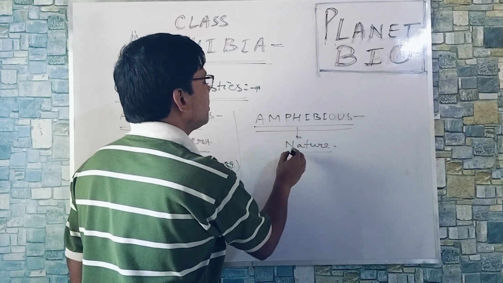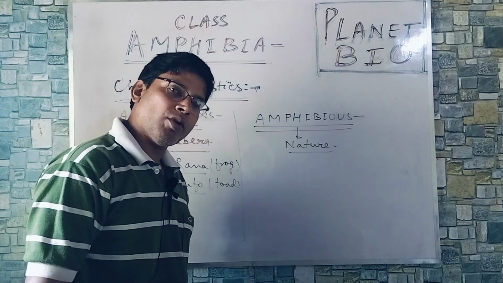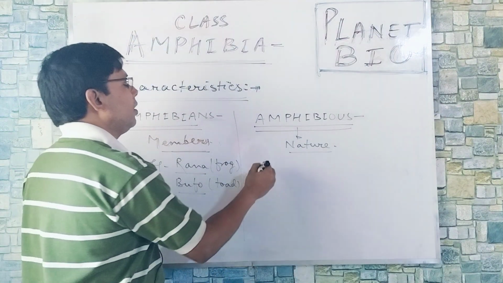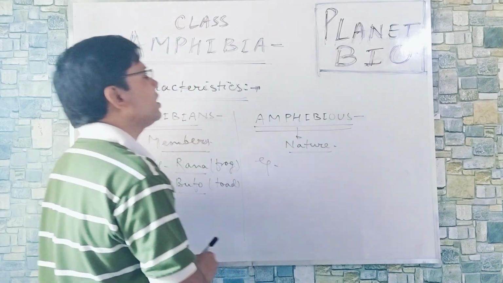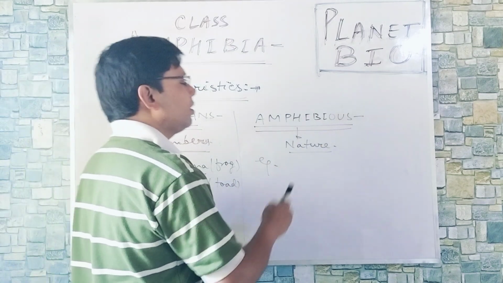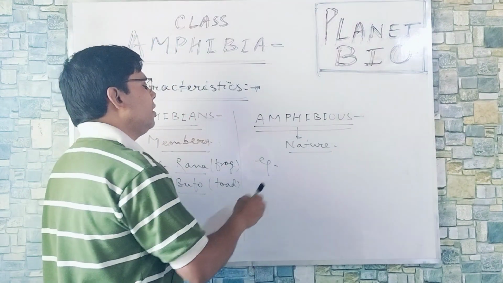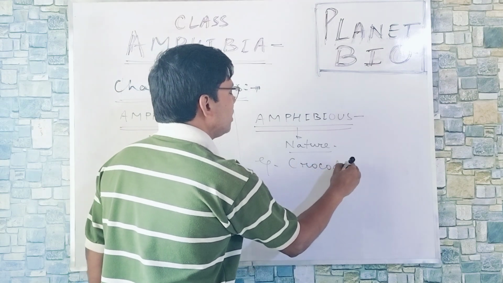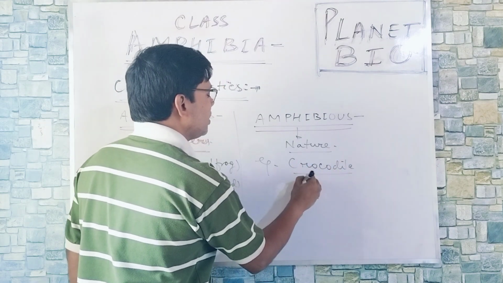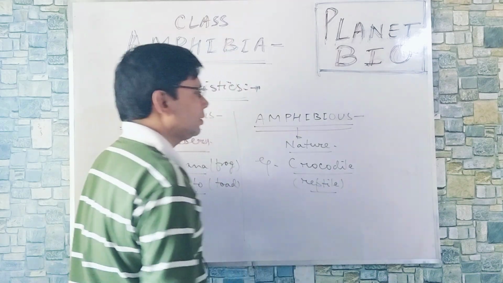They may be amphibians, they may be non-amphibians, but having the nature of amphibious, that means they are aquatic as well as terrestrial. Example, Crocodilia, crocodile, and this is a non-amphibian, this is a reptile.